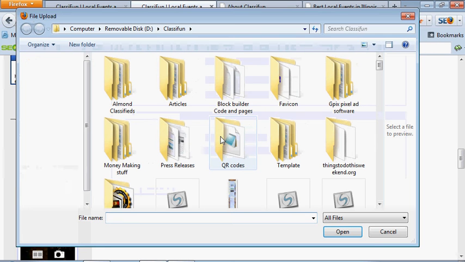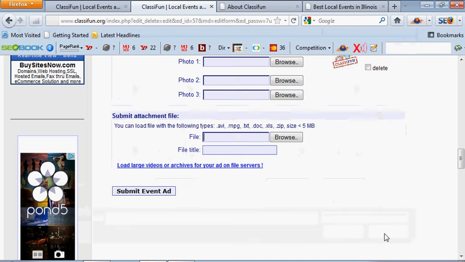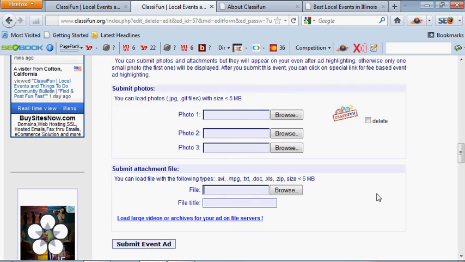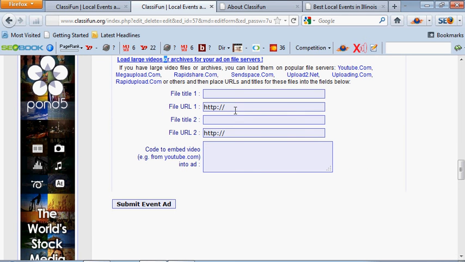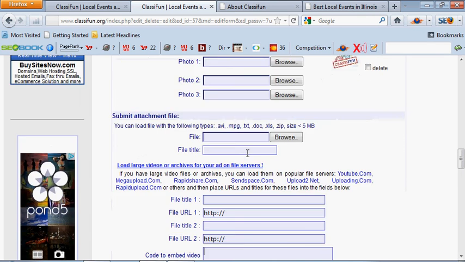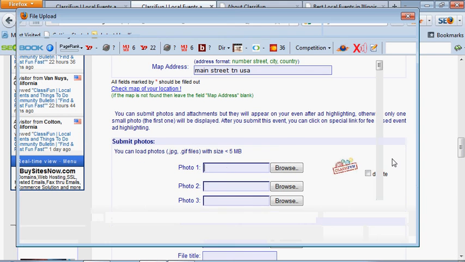Nice thing about the files, you can actually add, say you have a map for a particular event, like the different areas, the booths that are going to be there, maybe it's a craft fair or something, you can post that file in there and then people can download it. Now again, that's only available if you use the highlight this event special, and you can also add large videos and so forth and embed the code of YouTube. And again, that's only under the highlight ad, otherwise just one photo is the only one for free.